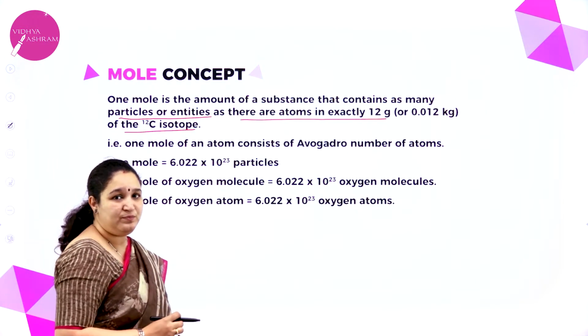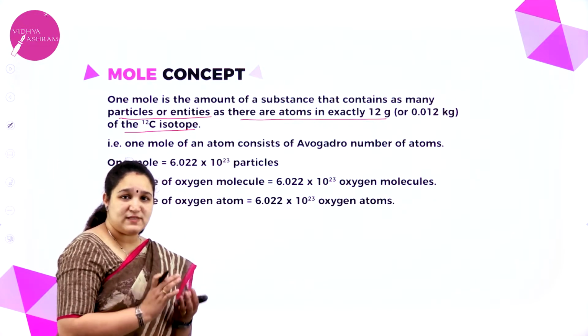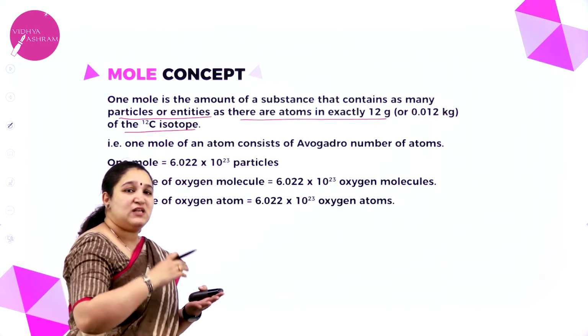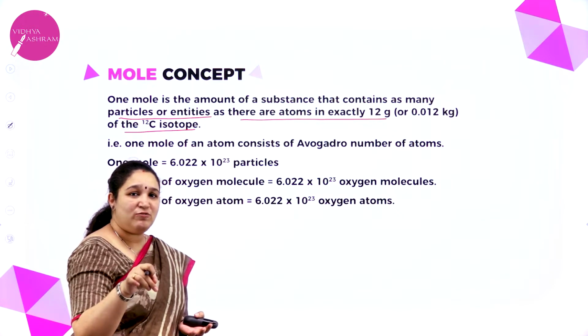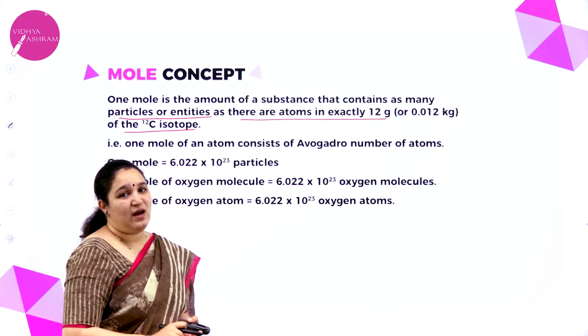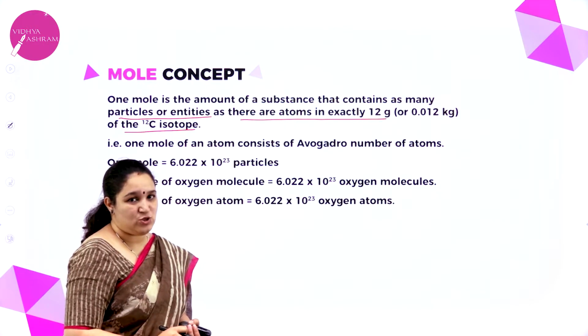What is 1 mole? 1 mole is the amount of a substance which contains particles equal to the number of particles or atoms in 12 grams of carbon-12 isotope.